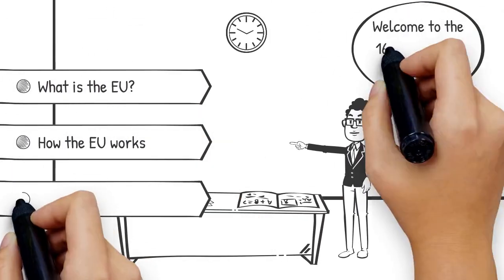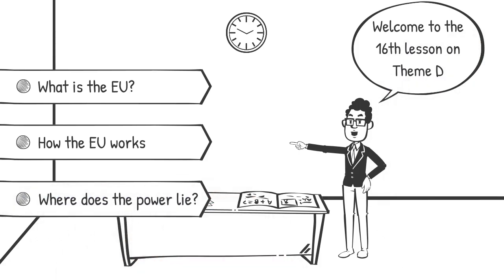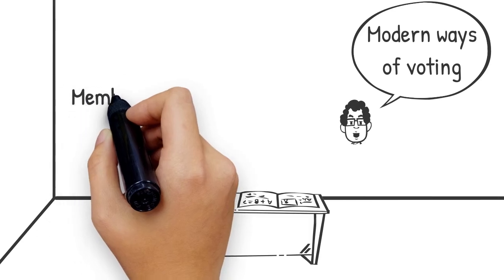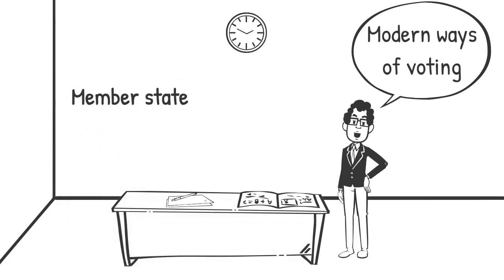Welcome to the 16th tutorial on Theme D. We will be looking at what the EU is, how it works and where the power lies. A member state is a country that is a member of the EU.